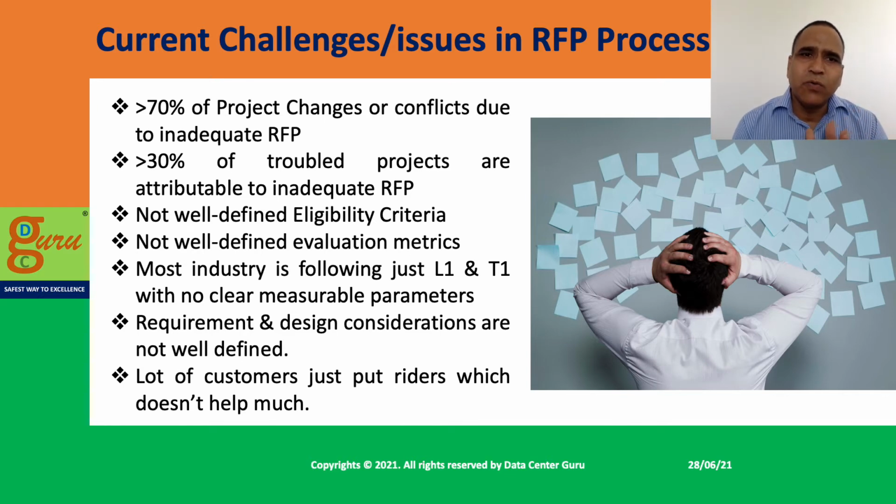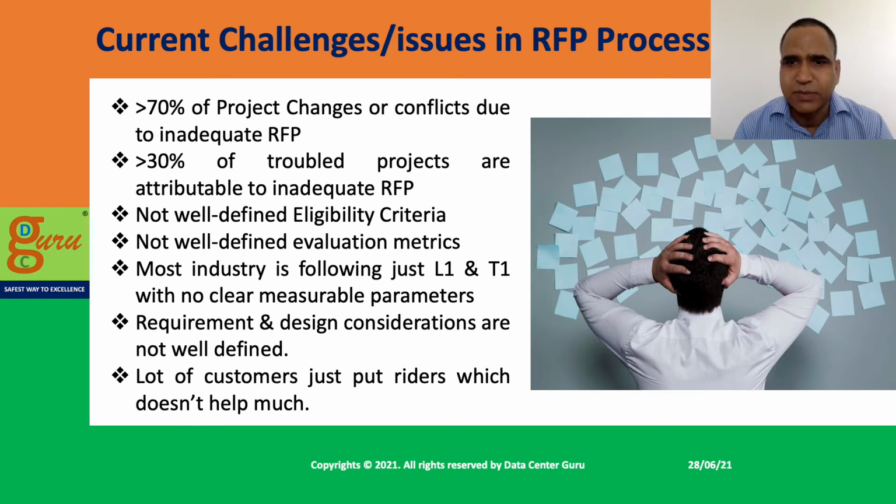Similarly, not well defined evaluation metrics. What I have found in this industry is that more than 90% of the people follow the L1 T1 mechanism. That means they have a T1, but for T1 there is not much defined criteria or parameters which you are able to measure.